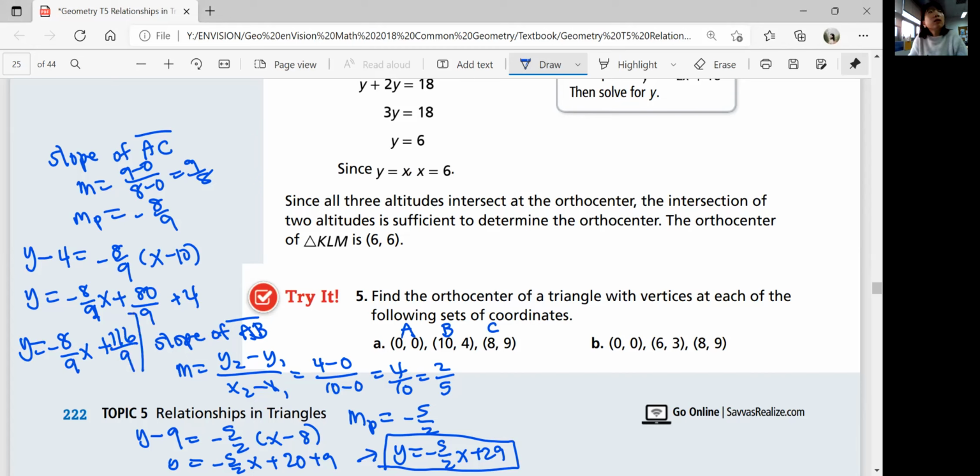And using these two equations, you can figure out the intersecting point by setting them equal to each other. Negative 8 over 9x plus 116 over 9 is equal to negative 5 over 2x plus 29. Oh, those are some big numbers, but that's okay. You can do it.